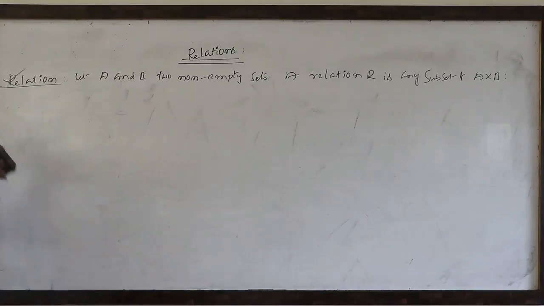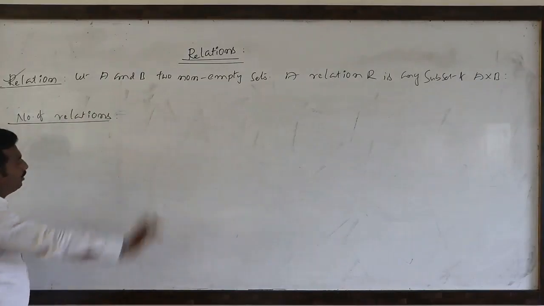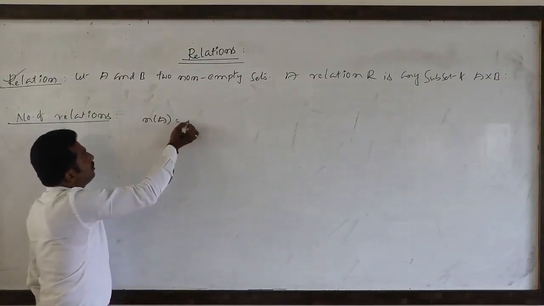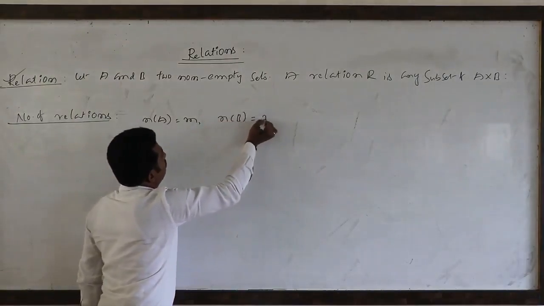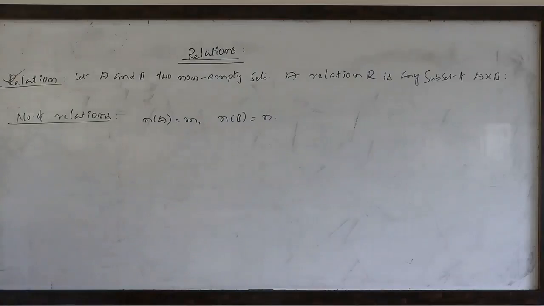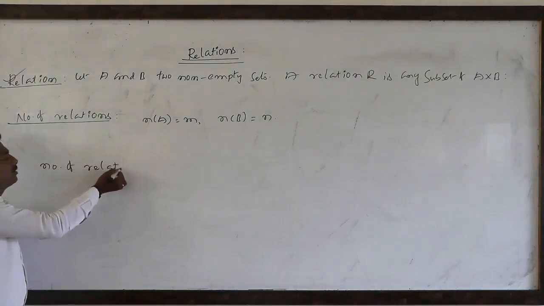Next, number of relations. Suppose A contains m elements, B contains n elements. What is the number of relations from A to B?